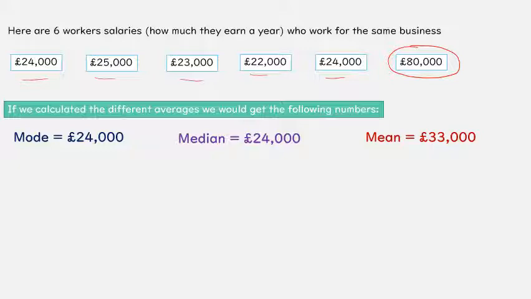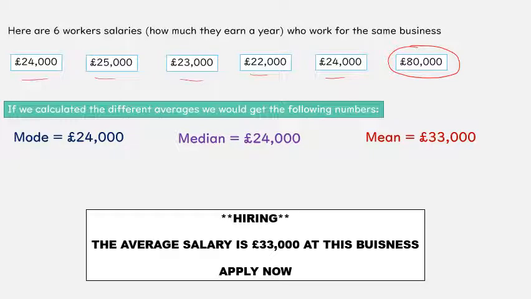So let's say when a company is maybe looking to hire some people, their advertising could say, oh, the average salary is £33,000. So they're not wrong. One of the averages did come out as 33,000, the mean. However, the actual most typical value would have been more suited to the mode or median, around 24,000. So people can use the specific average they want in order to help them with their business or to help them bring their point across. It may not always be the most typical value.